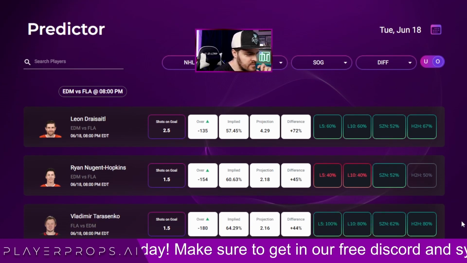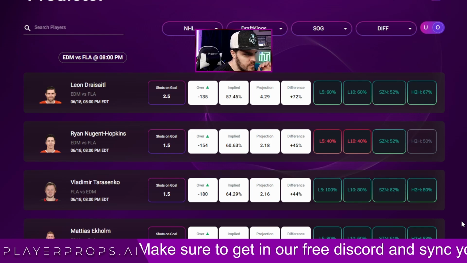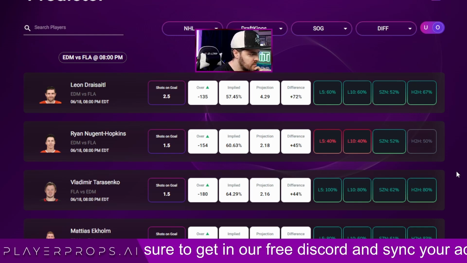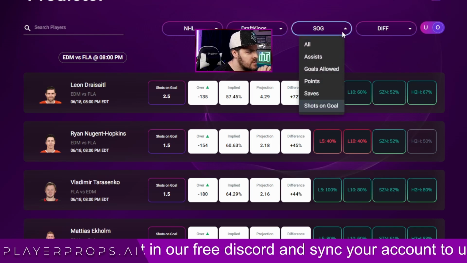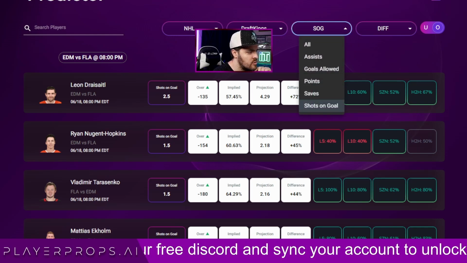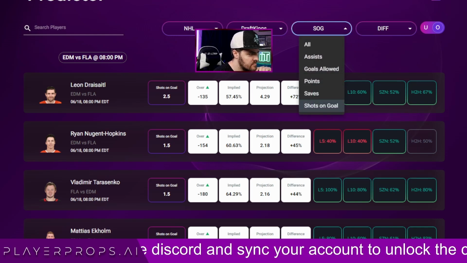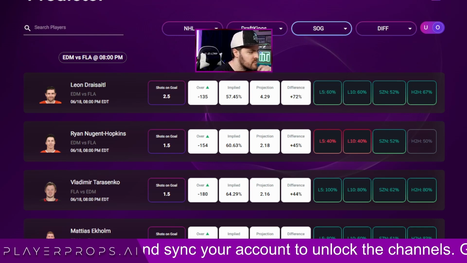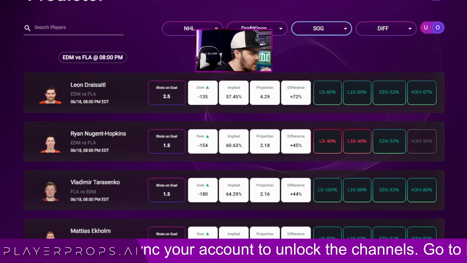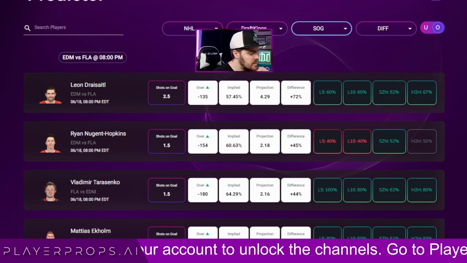The two stats that I like the best. I'm not a huge NHL props fan, but the two stats I like the best are shots on goal and saves. Maybe even goals allowed. Well, look at those two. But shots on goal, this is one of the free stats you get on the site, so I know everybody has full access to this, whether you're premium or not.